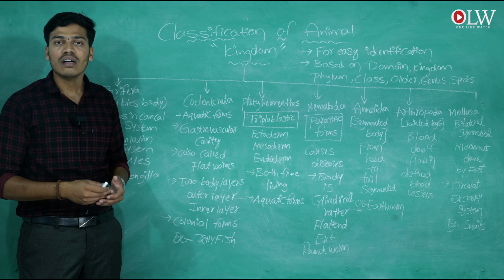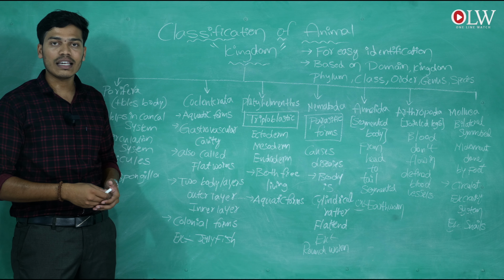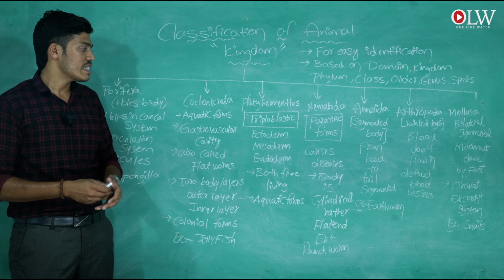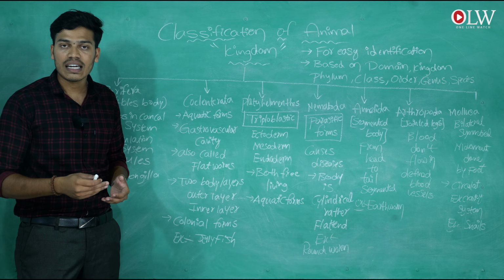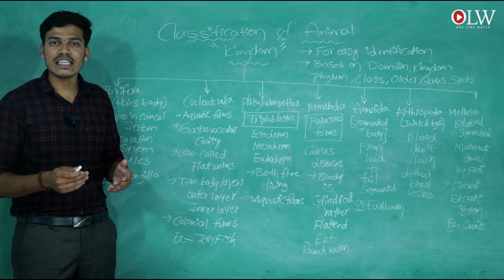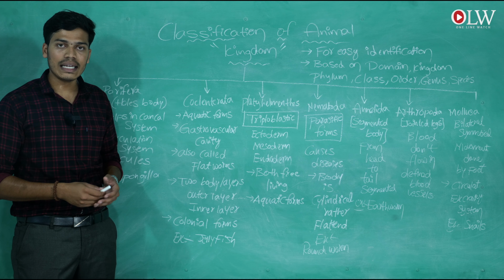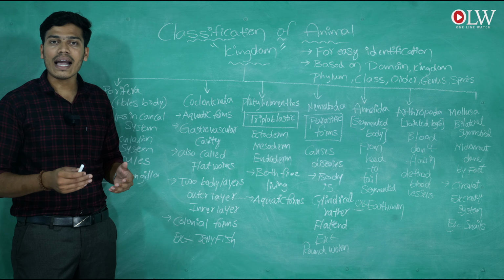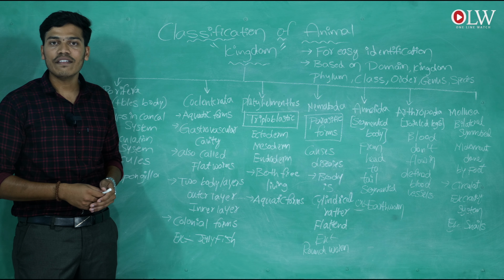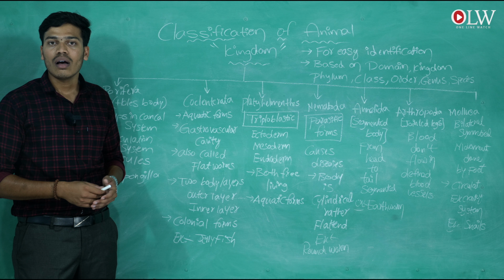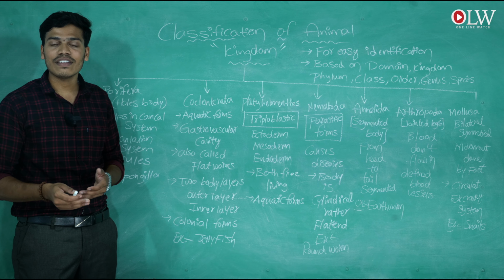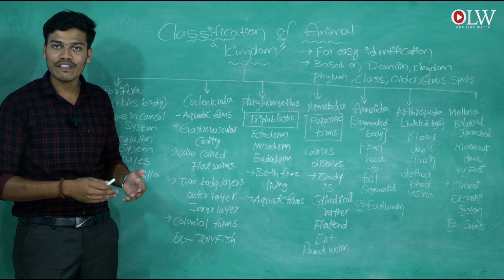The second classification in the animal kingdom is Coelenterata. Coelenterates are mostly aquatic forms. Aquatic forms means they are living in the water, leading their life in the water.